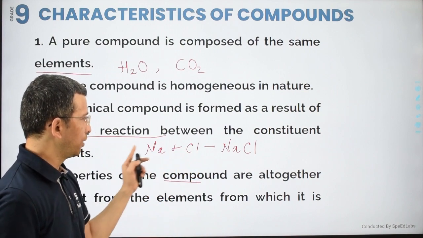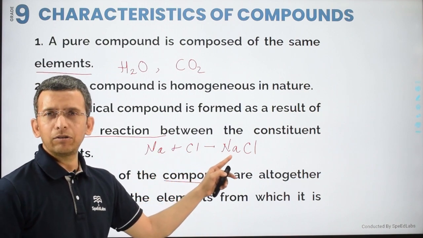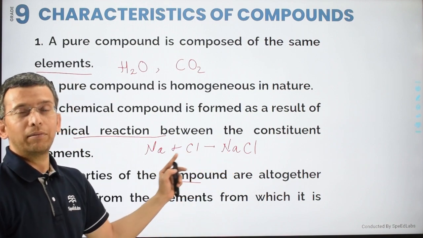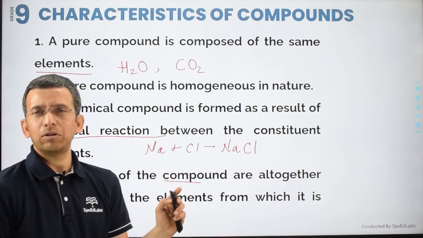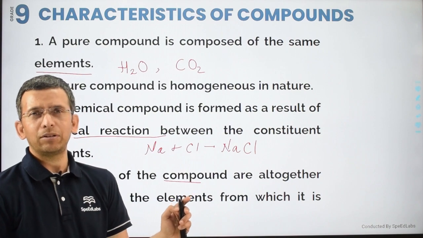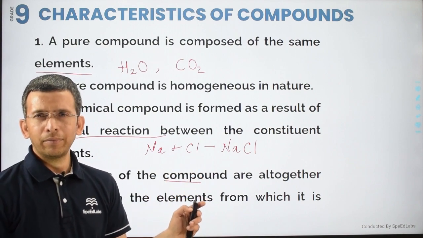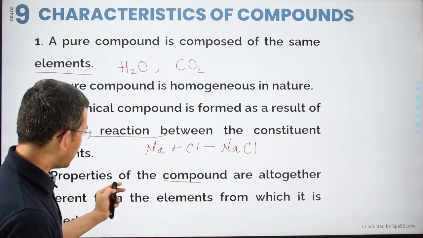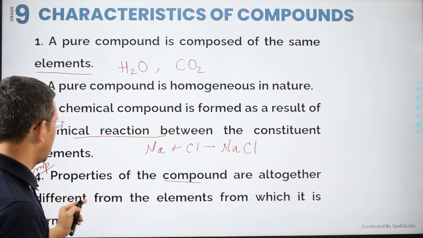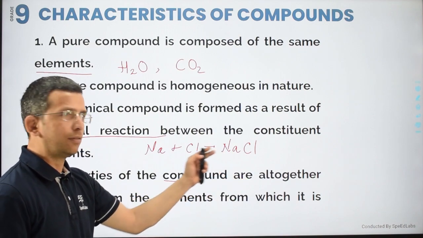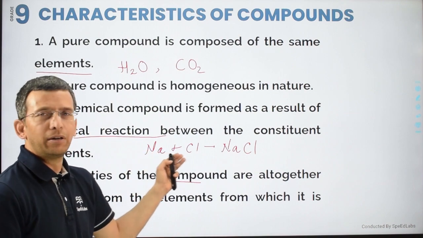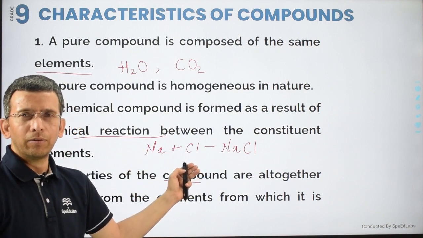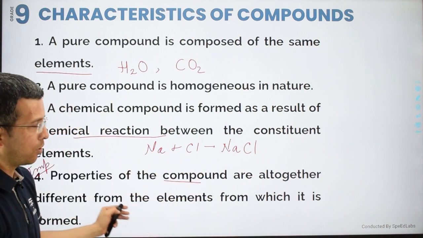If I mix them together, I will get NaCl, that is common table salt, having white color, and I use this NaCl on a daily basis in my food. So see here, my NaCl is entirely different from sodium and entirely different from chlorine also. The point is very important.